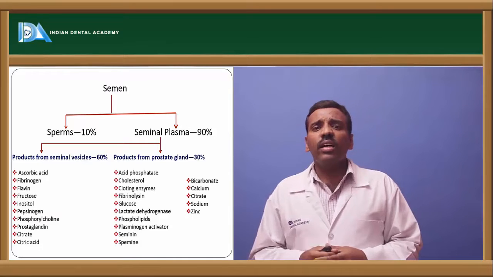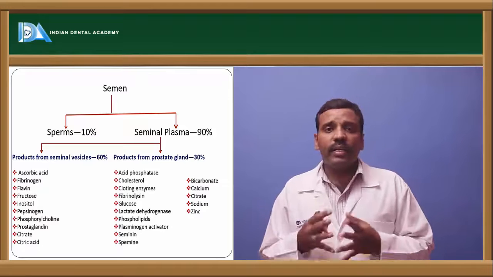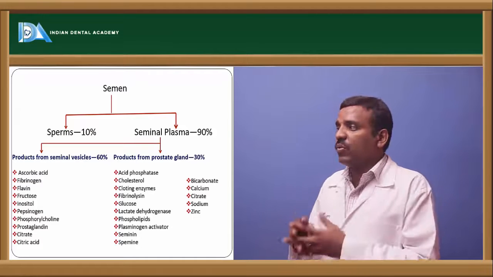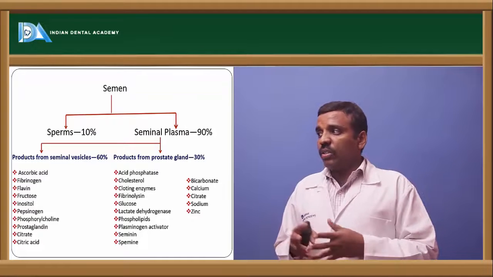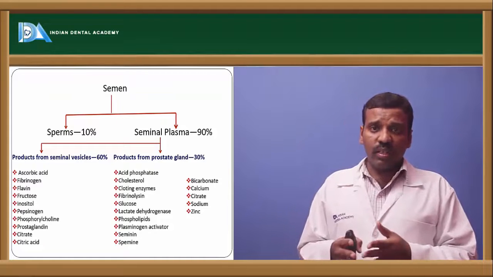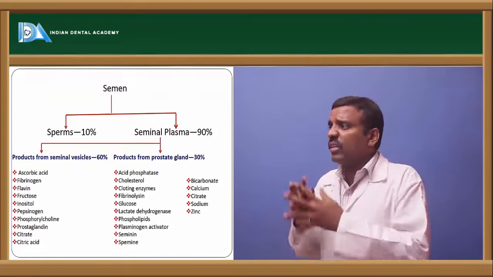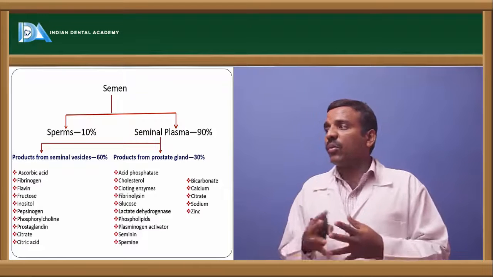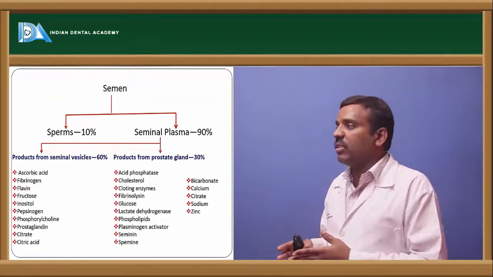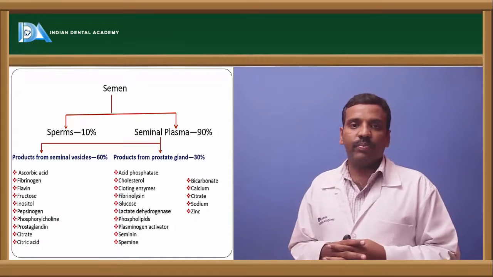Next, if you see the composition of the semen, sperms are about 10% and seminal plasma is about 90%. Sperms, in the sense spermatozoa, are about 10%, and seminal plasma is about 90%. In this, products from the seminal vesicles are 60% and products from the prostate gland are 30%.